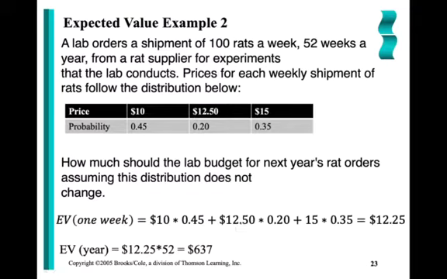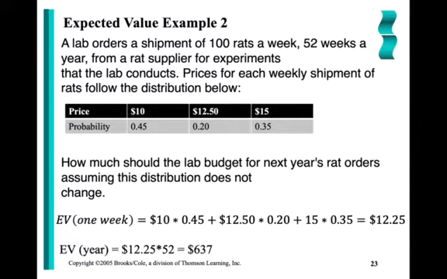And finally, 35% by the 15. And again, the expected value is finding the sum of these products, the probability by their associated amount. What we're saying is, on average, an average week would be $12.25. Notice again that none of the weeks were $12.25, but my average week will be $12.25.